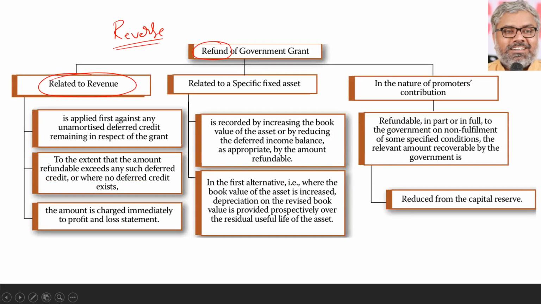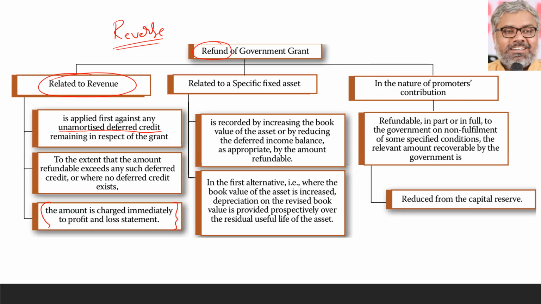If at all there is any unamortized deferred credit which is remaining in respect of the grant, then to the extent that the amount refundable exceeds any such deferred credit, or where no deferred credit exists, the amount is charged to the P&L account immediately. So if there is already some unamortized deferred credit, first that has to be debited. Then if that is also exhausted, the P&L account has to be debited. Or when there is no unamortized deferred credit, directly the P&L account has to be debited.